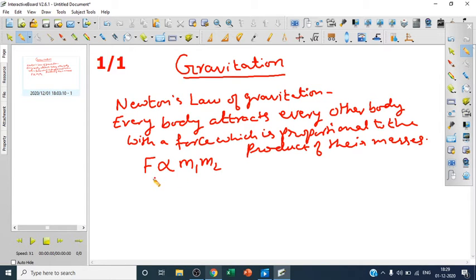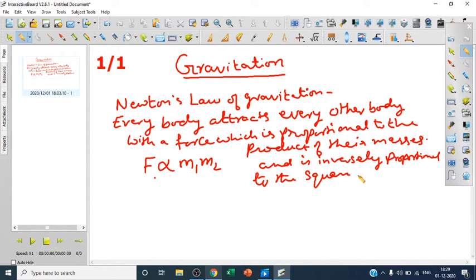And this force is inversely proportional to the square of the distance between them.